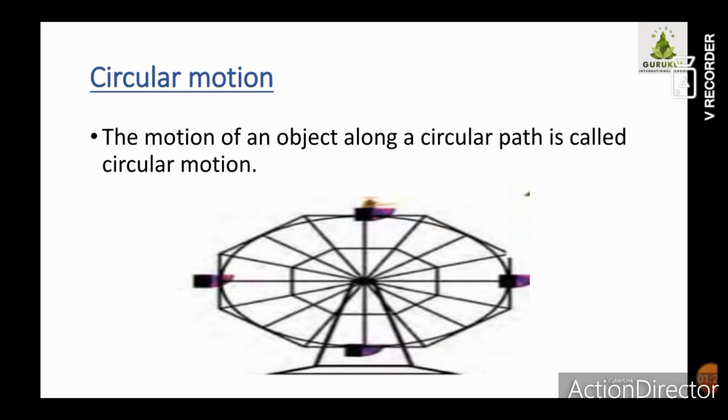So children, we see many objects around us which move in a circular manner. The hands of a clock move in a circular manner. Similarly, a fan, a giant wheel, and even a merry-go-round. It completes each round along a circular route. They form a circle while moving. In our day-to-day life, we come across many examples of objects that trace a circular path, and such an object shows circular motion. So the motion of an object along a circular path is called circular motion.